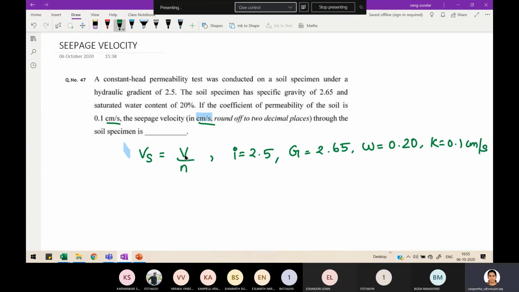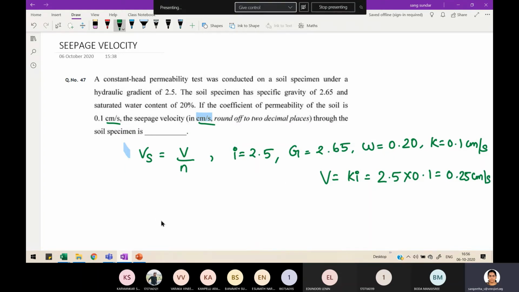Now V and n are required. If you need V, you can go for Darcy's formula, right? V is equal to k i. So now tell me how much is V? 2.5 into 0.1. How much is V? 0.25 centimeter per second. So V is known.